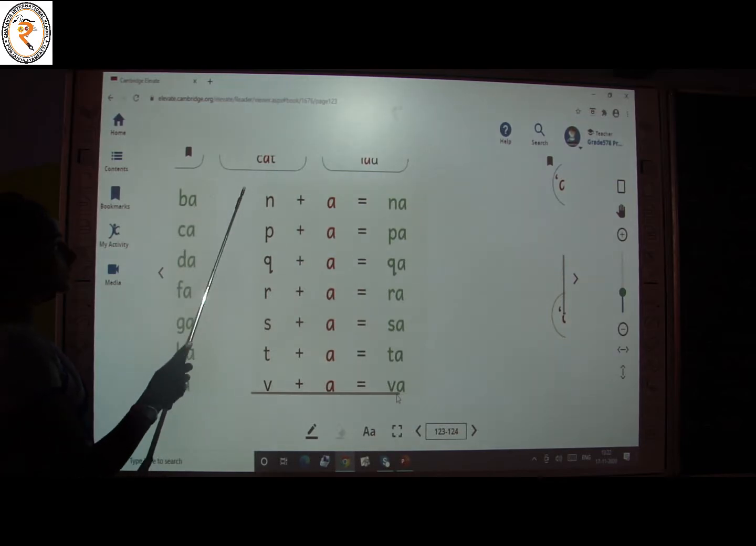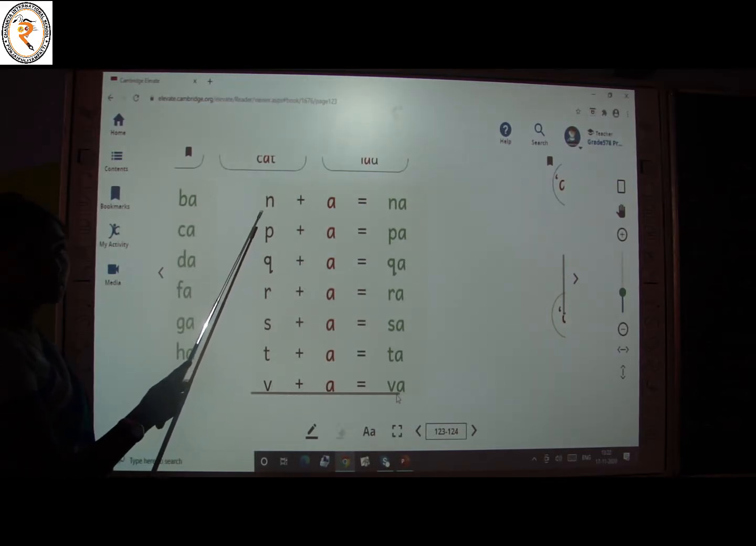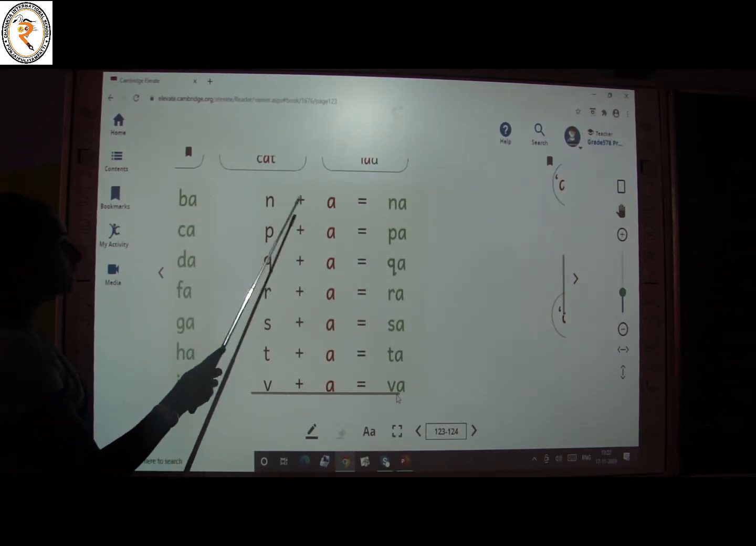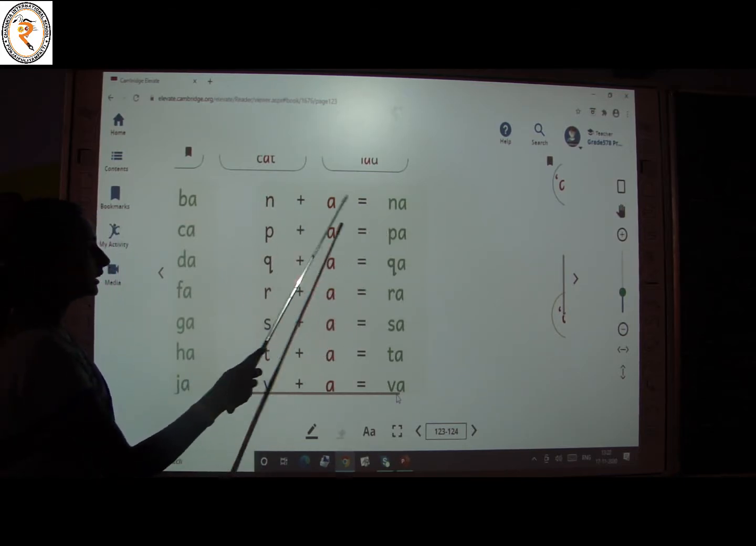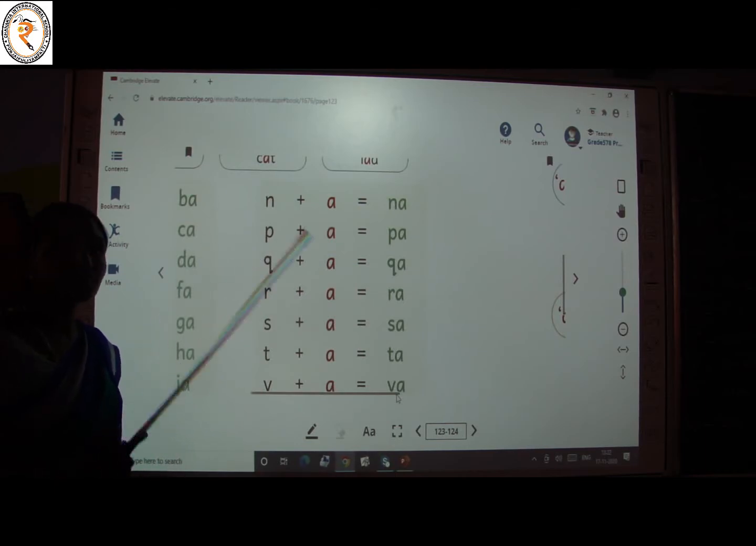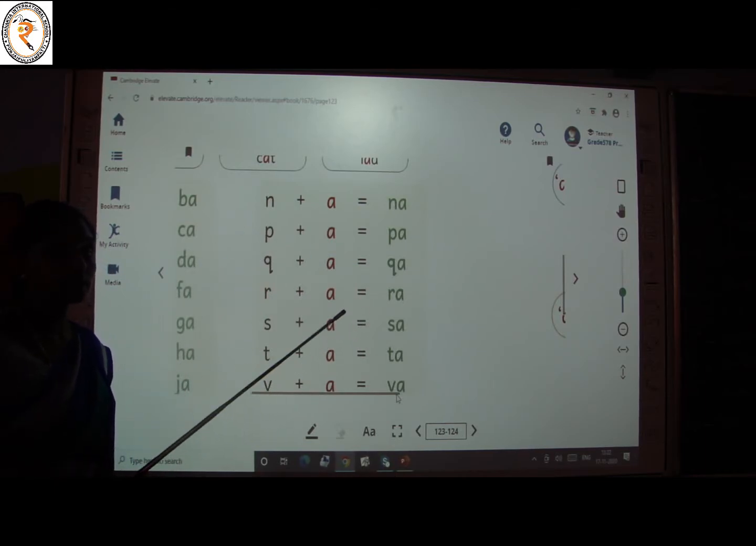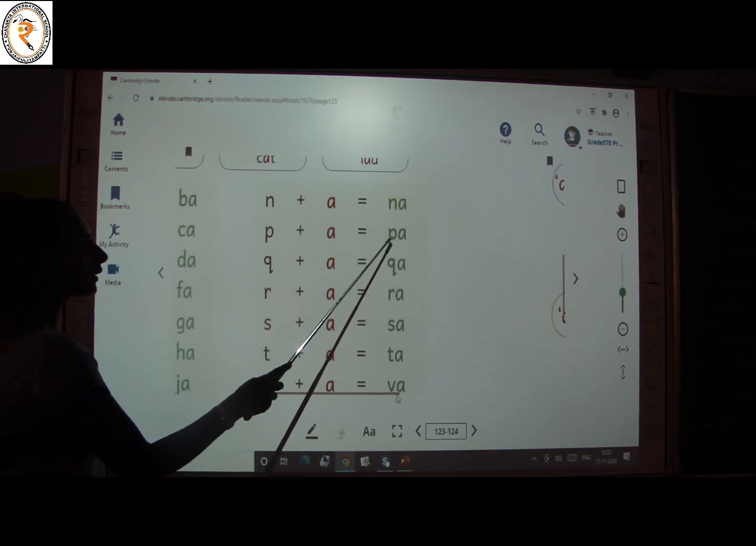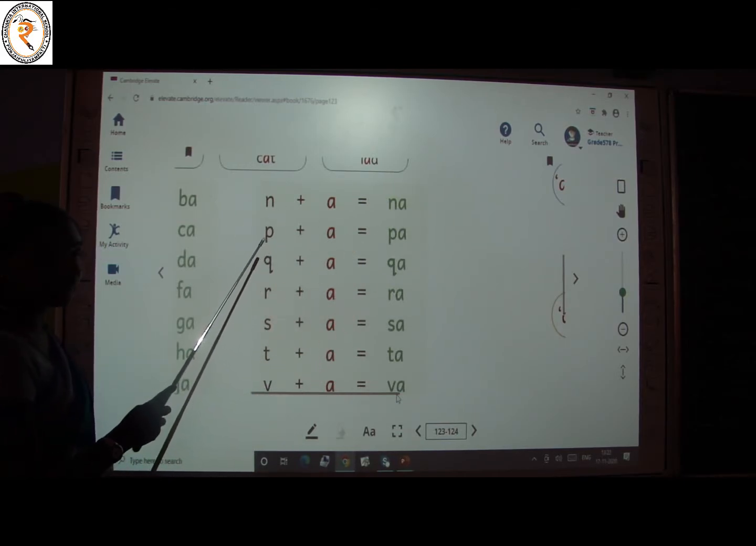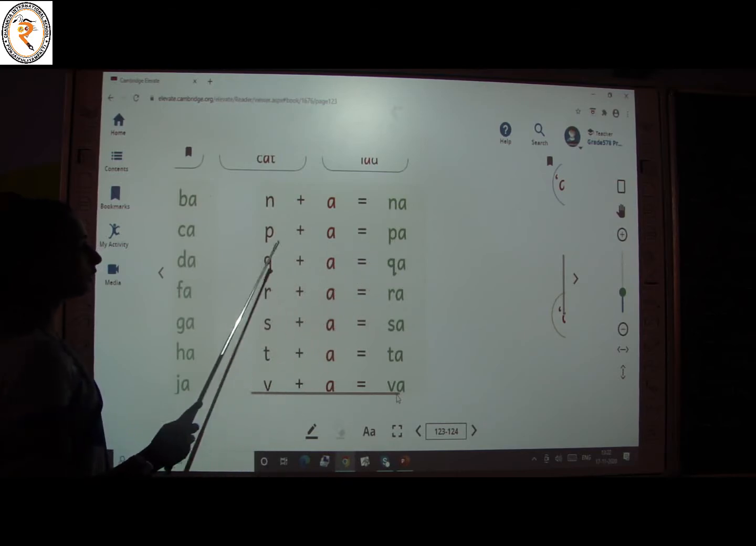See here, what is this? Letter N that gives the sound in. In plus A, na. Very nice. Open your mouth and spell with me. Okay, read the letters loudly. What is this? P. P gives the sound ip. Ip plus A, pa.